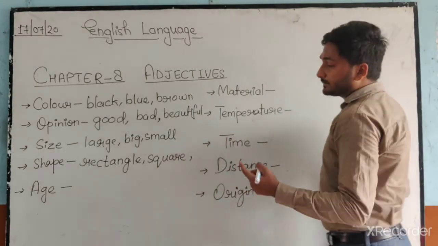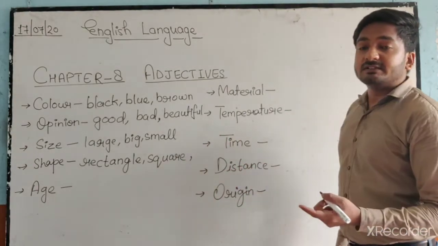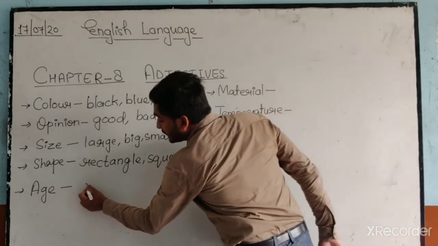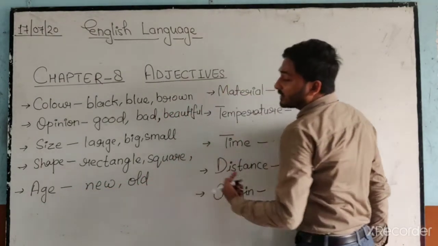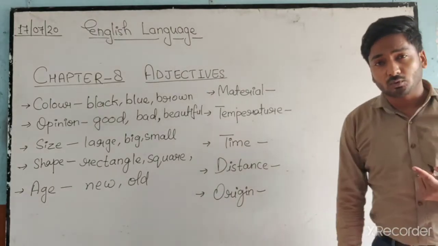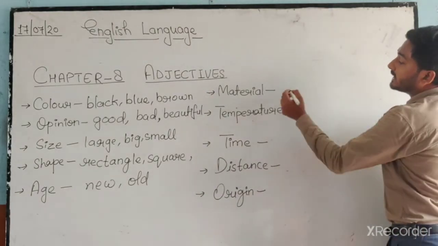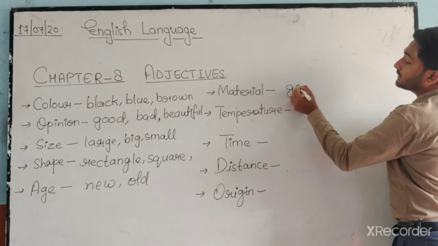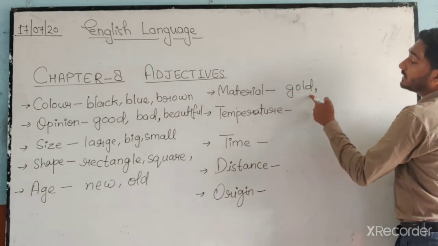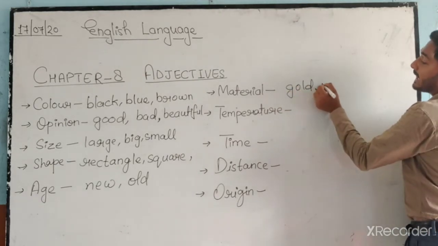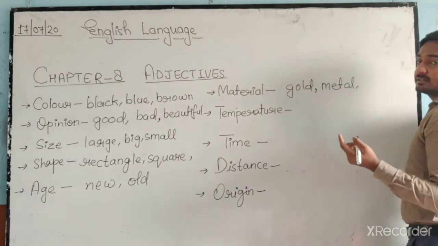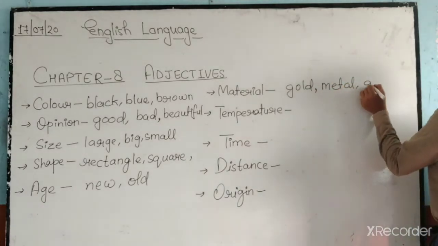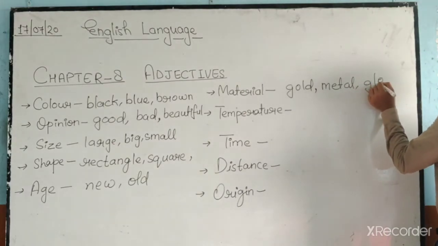Now through age we can describe a thing: my pencil is new, your pen is old, my dress is new, your shirt is old. Through material: my jewelry is made of gold, or she is wearing gold jewelry, any kind of metal, silver, gold, diamond, glass.